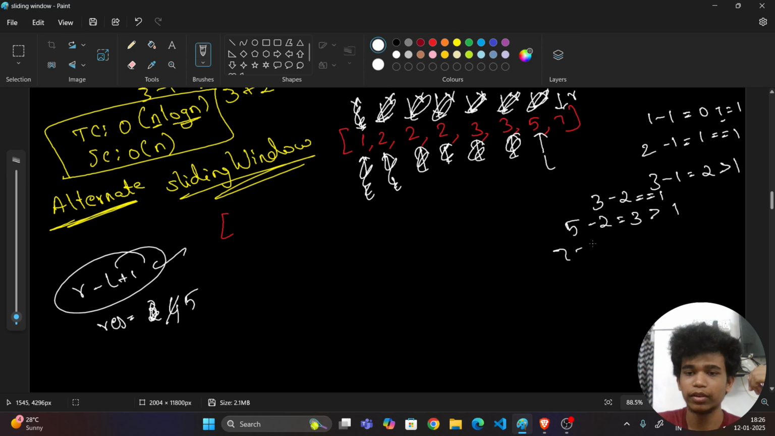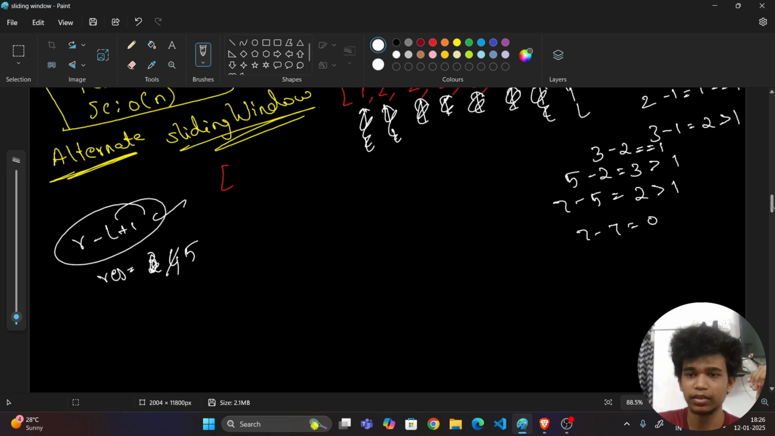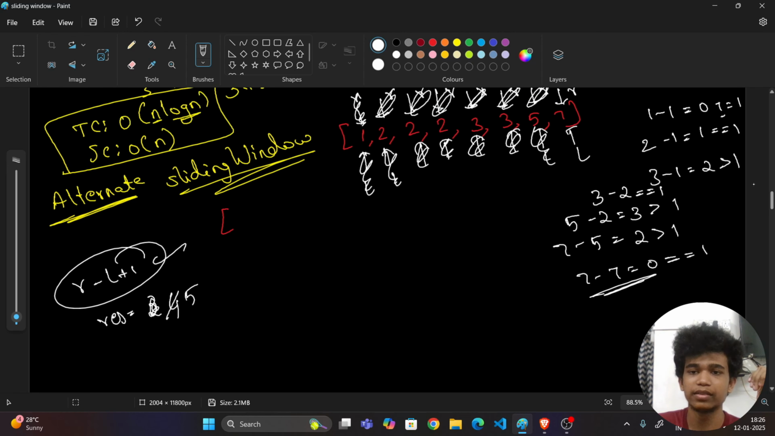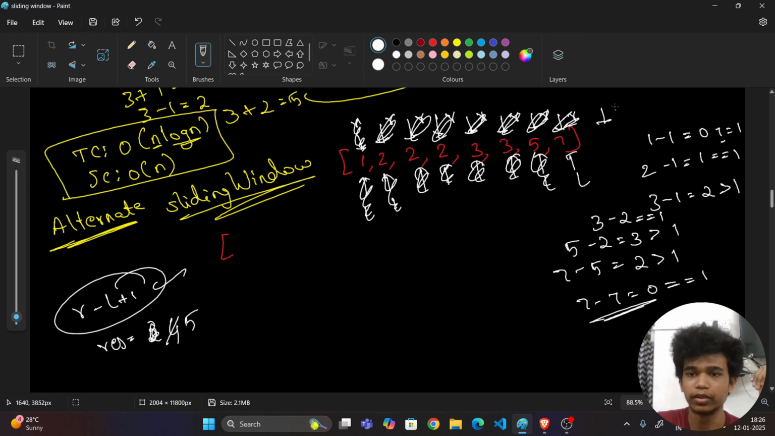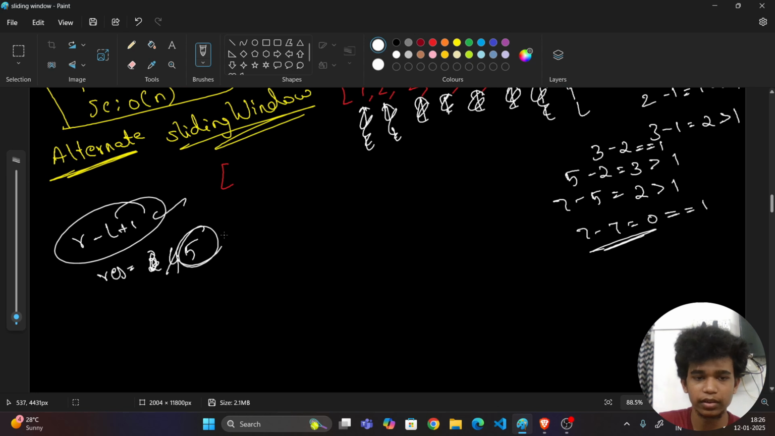Now 7 minus 5 is equal to what? It is equal to 2. 2 is greater than 1, right? So shrink it. Now 7 minus 7 is equal to 0. But it is not equal to 1. So it doesn't satisfy the condition. So move forward. That's it. Ends. Okay, fine. Now what is the result? It is 5. Can you understand this sliding window method, right?